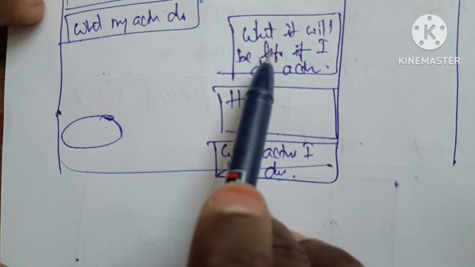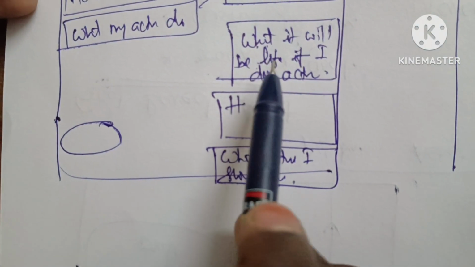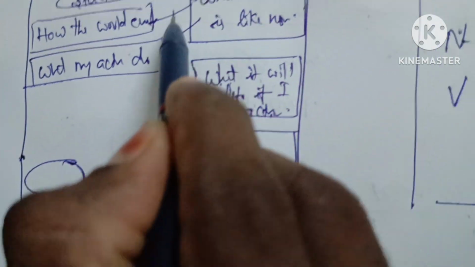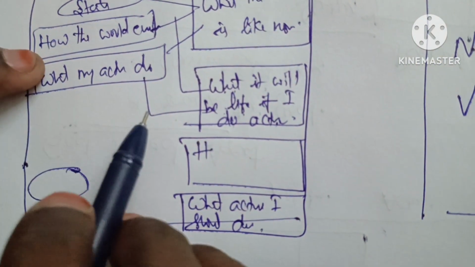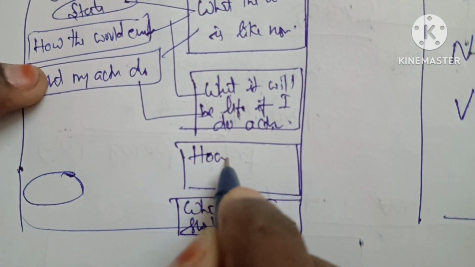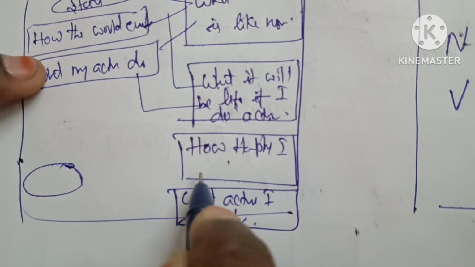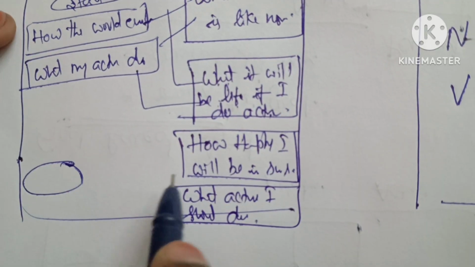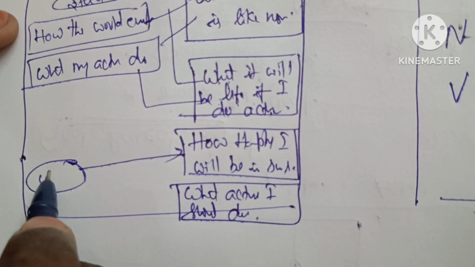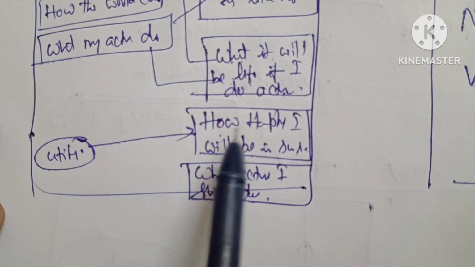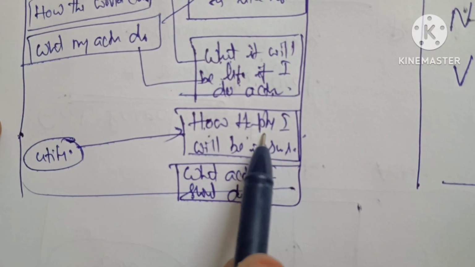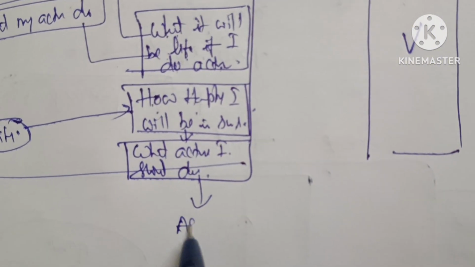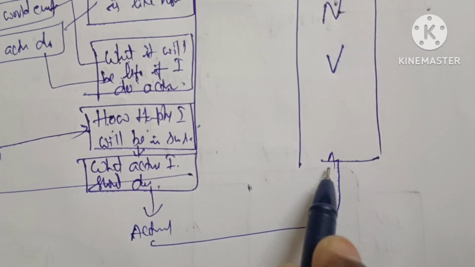But in a utility based agent, what will it be like if I do an action? In this we also consider how the world changes and what my action does, along with how happy I will be in such a state. Only then is it related to utility. Is it clear? How happy, how comfortable I will be to reach the goal. Then only we decide what action to do. Then by using the actuators, we perform an action. Is it clear?